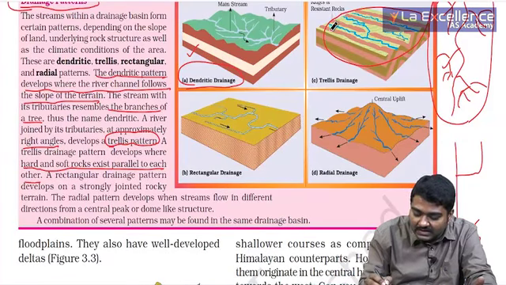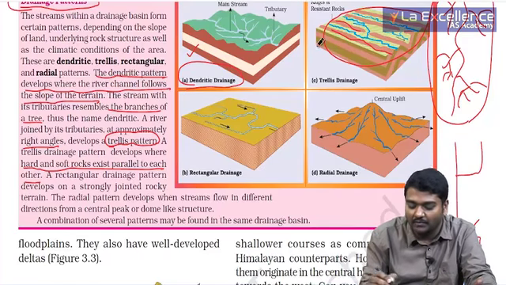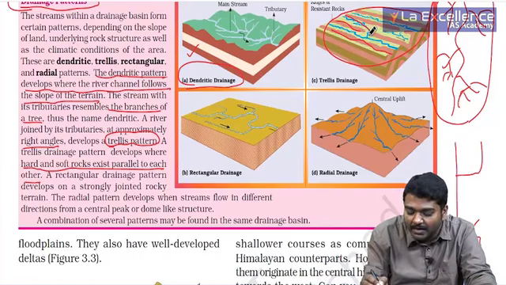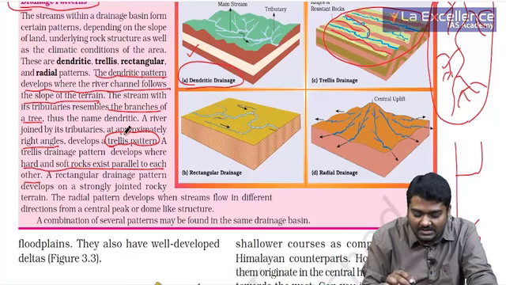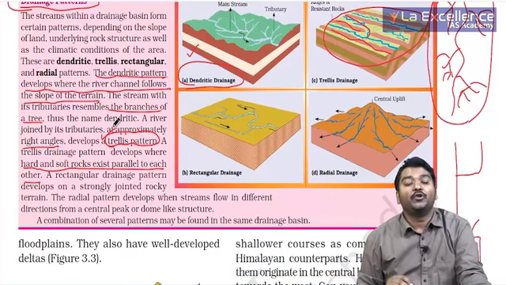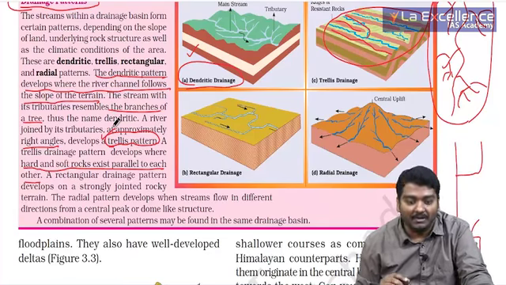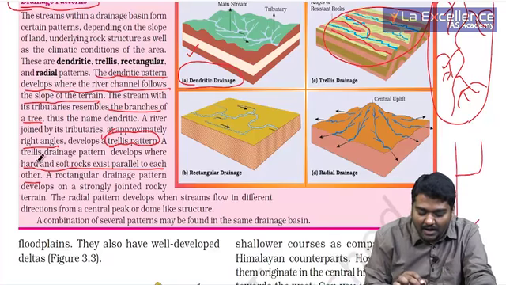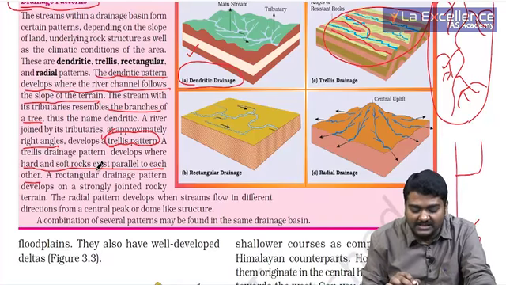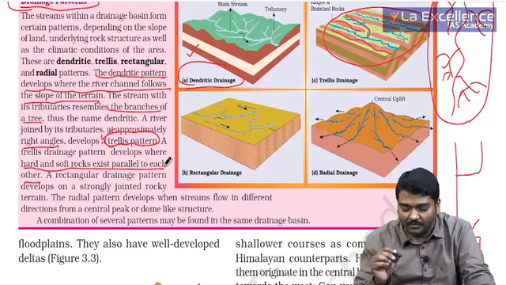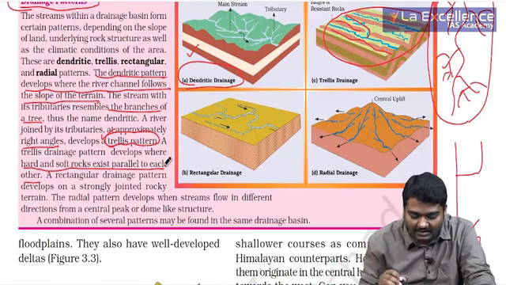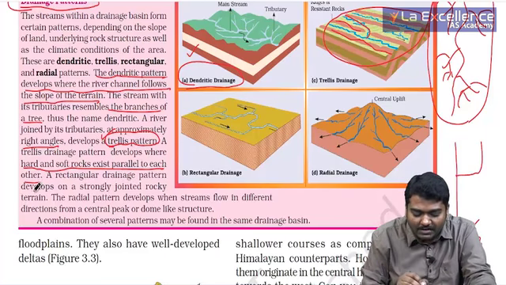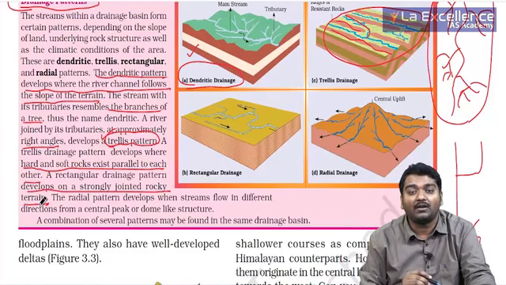So this color is hard, and the blue, where it is flowing, is soft. Can you see they are coming and joining at right angles? So these are called trellis patterns. If UPSC asks where you see a trellis pattern, it is whenever you have hard and soft rocks existing parallel to each other. Then we need to talk about the rectangular pattern, which is strongly developed where you have a jointed rock structure.